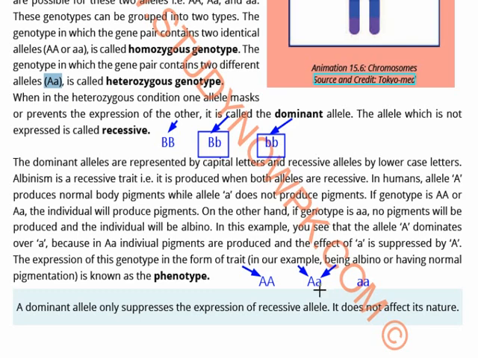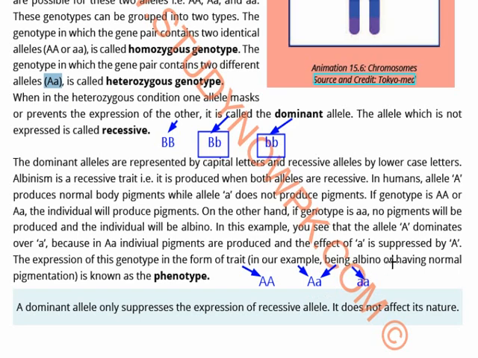So any individual which has one capital A and one small a is actually lucky. Why? Because he is saved from the condition which is known as albinism. Why saved from this condition? Because the dominant gene is present and the heterozygousness of the gene is going to save that individual.